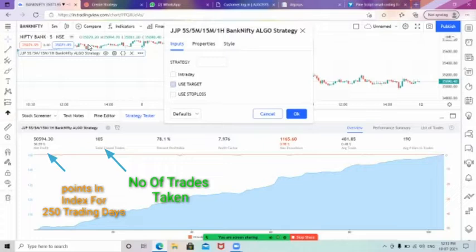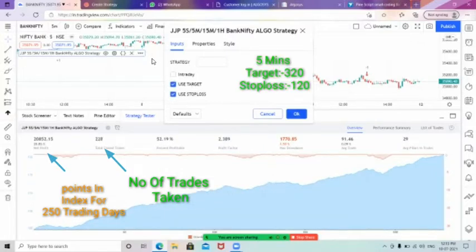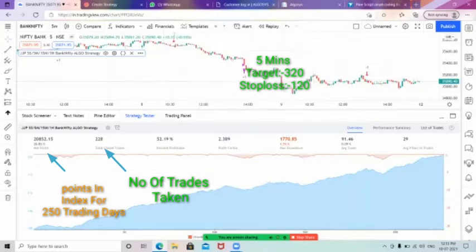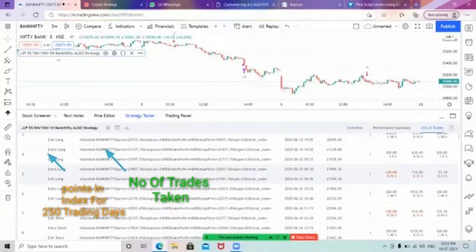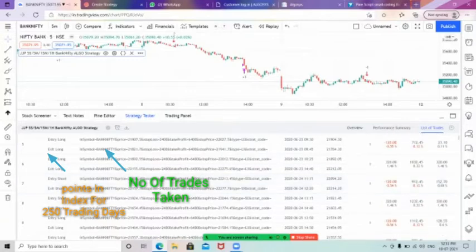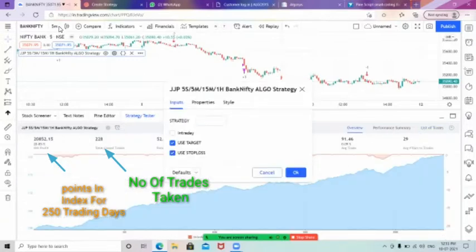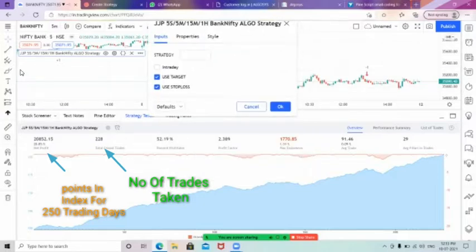Now, if you are using the target and stop loss, we have fixed by default 320 points as the target and 120 points as the stop loss. For Bank Nifty Direct Index, we have kept this stop loss manually as the default. Whenever you choose the target and stop loss, this is the result you will get: 20,852 points, and 228 trades have been taken, with only 52% profit.